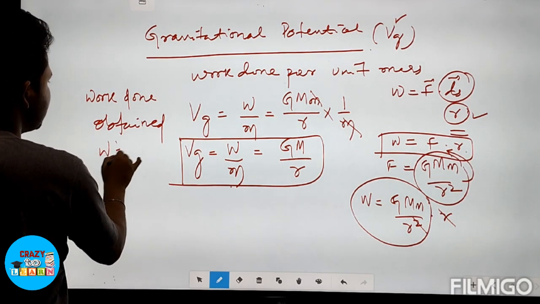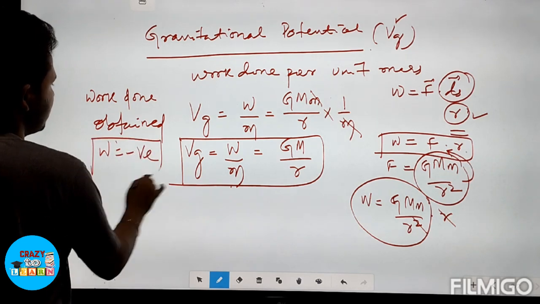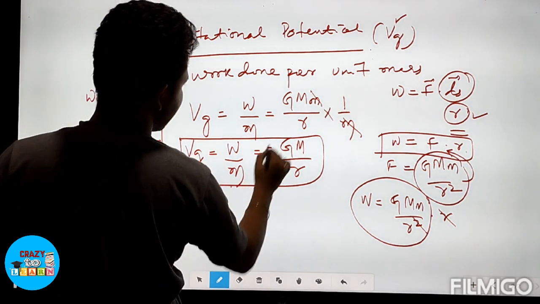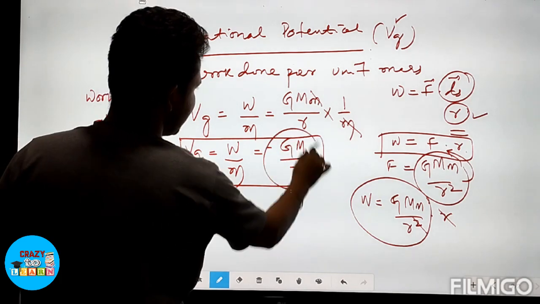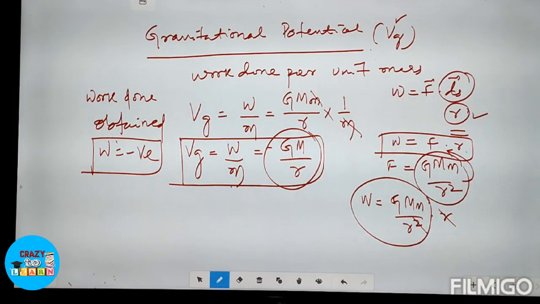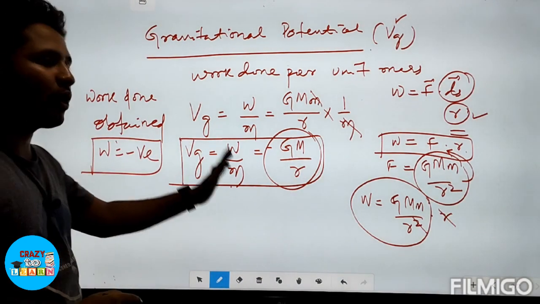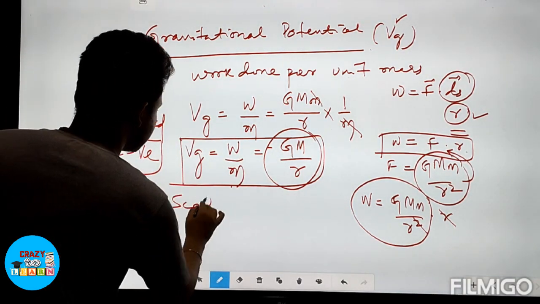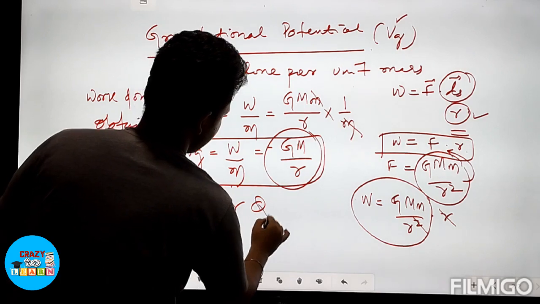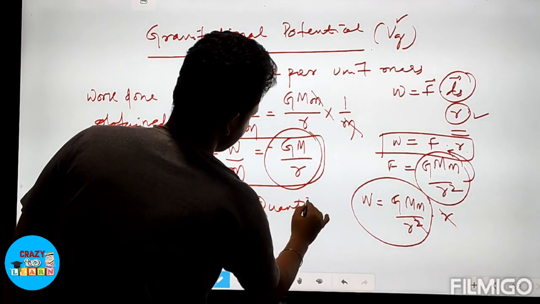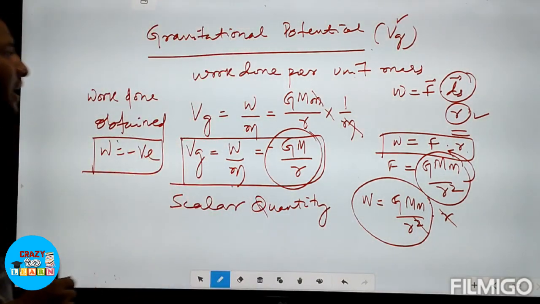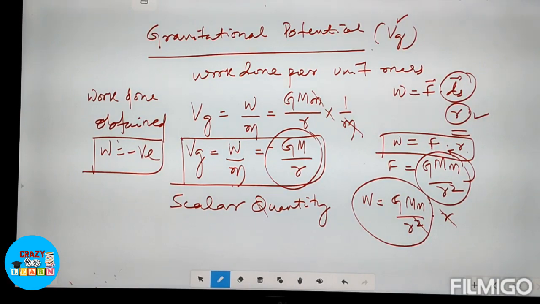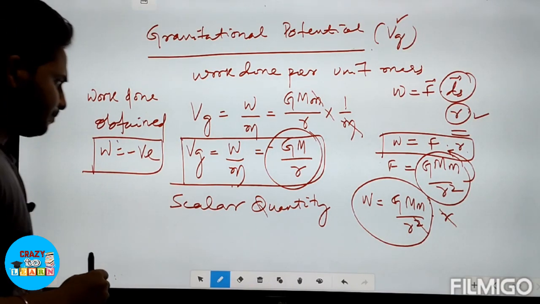So work done is negative. Yes or no? So here we will put a negative sign. So gravitational potential is always negative, and gravitational potential is a scalar quantity. Remember, gravitational potential is a scalar quantity. Clear?